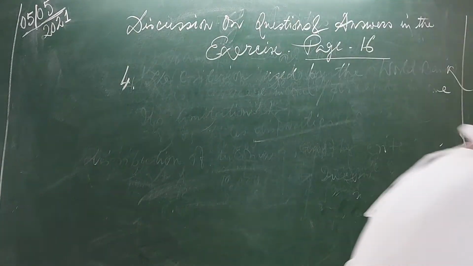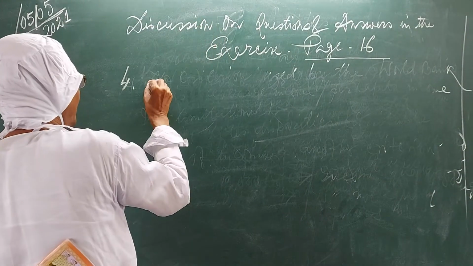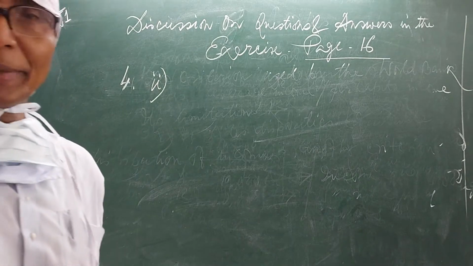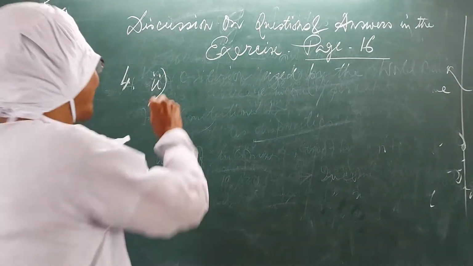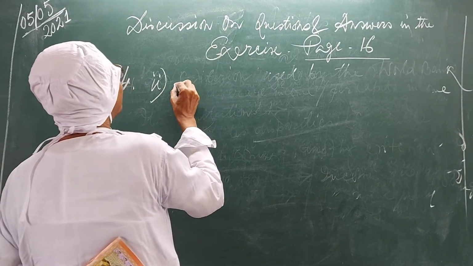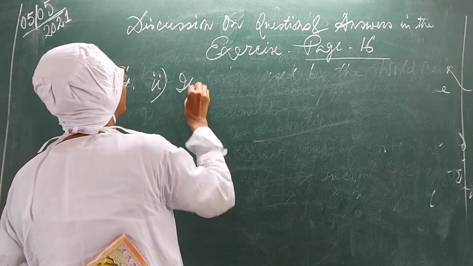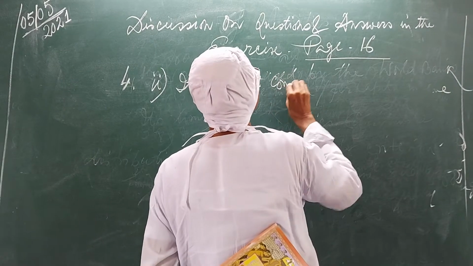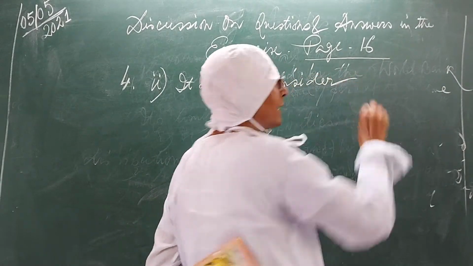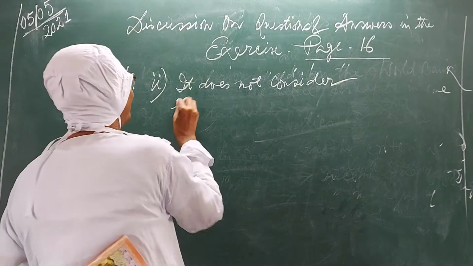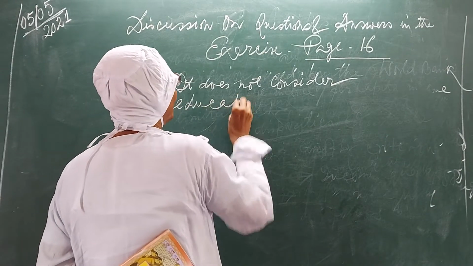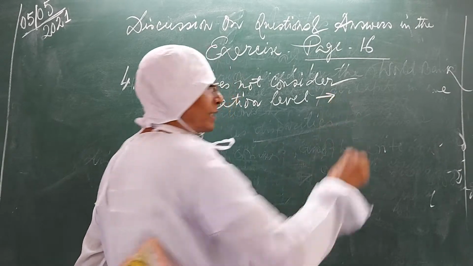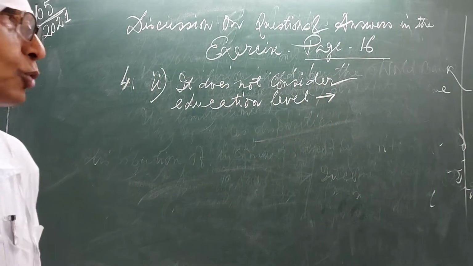Second limitation. First limitation, it hides disparities. Second limitation is that it does not consider education level. We must consider the education level of a country. How can you know this?